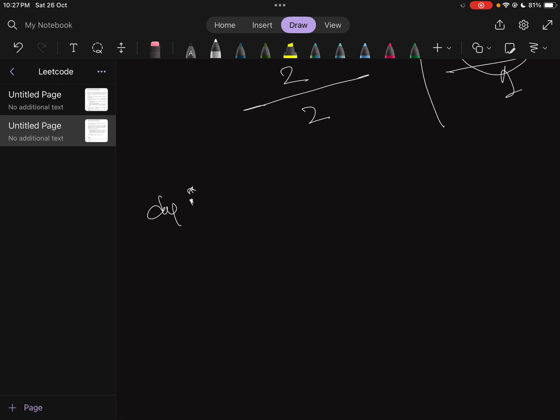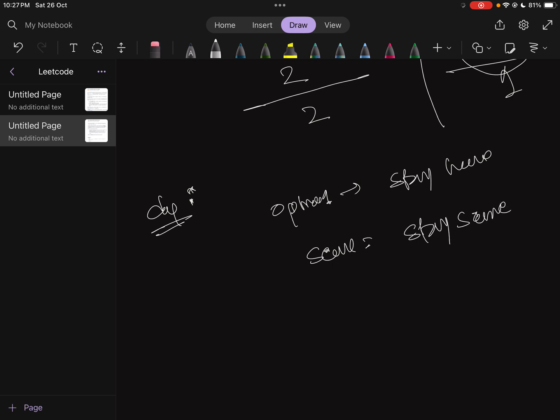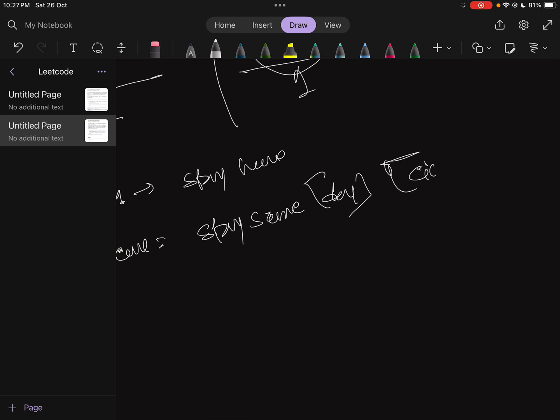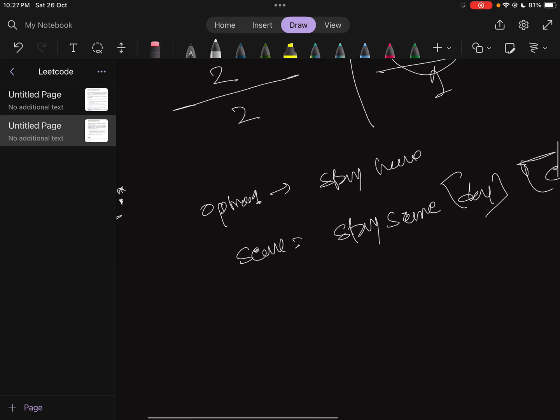So what are the options for the visitor on any day i? He has two options. Option 1 is to stay here. What is the score he will earn? Stay score of the particular day and particular city, whichever city is currently present.